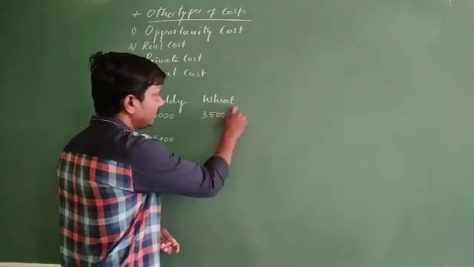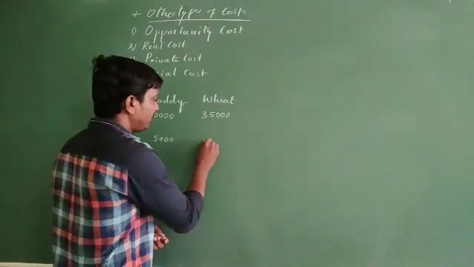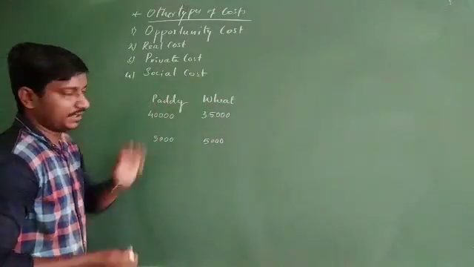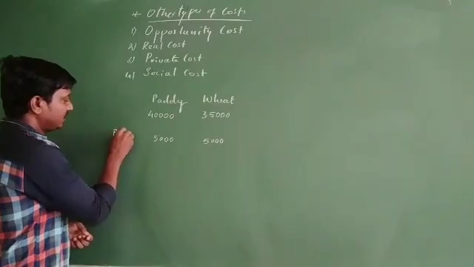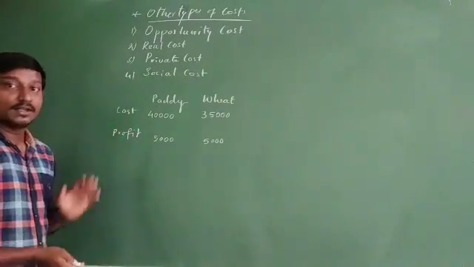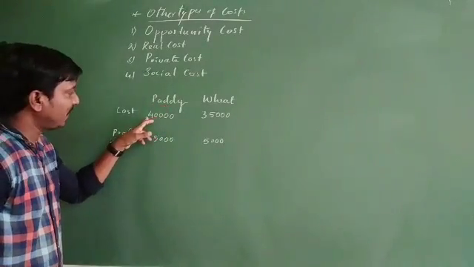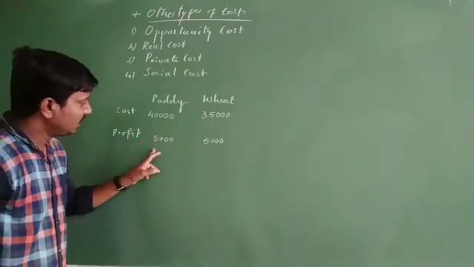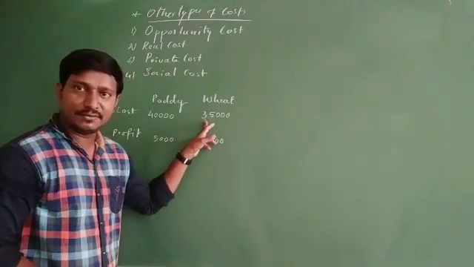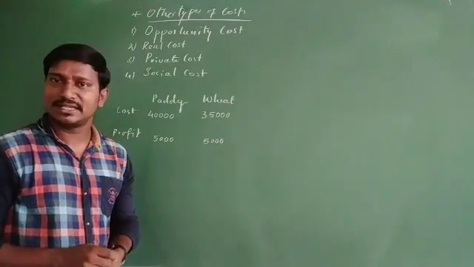The same way, after selling wheat in the market, the producer may earn 5,000 rupees as a profit in case of wheat.